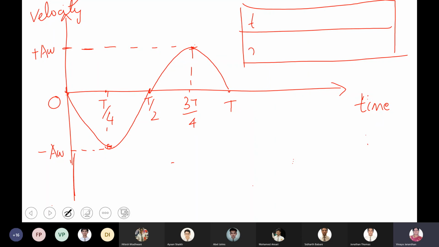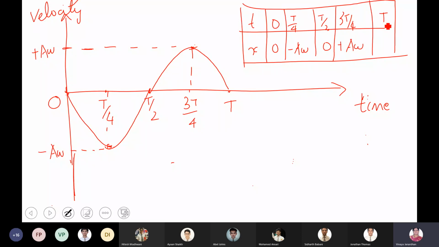T and x. When t is 0, x is 0. When t is T by 4, your x is minus a omega. When t is T by 2, your displacement is 0. When t is 3T by 4, your displacement is plus a omega. When t is T, your time is equal to the time period, then 0.